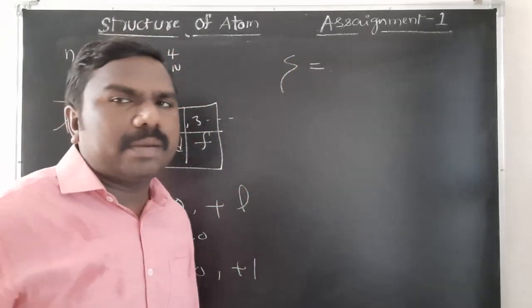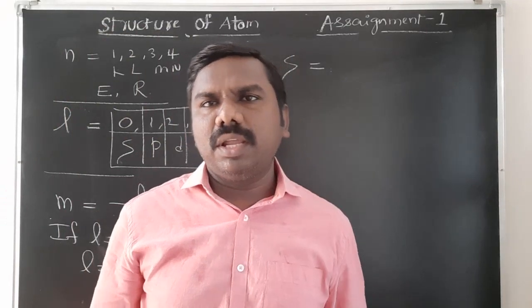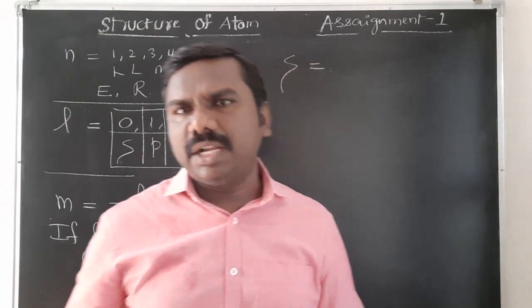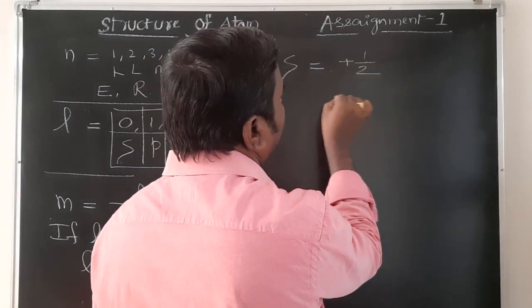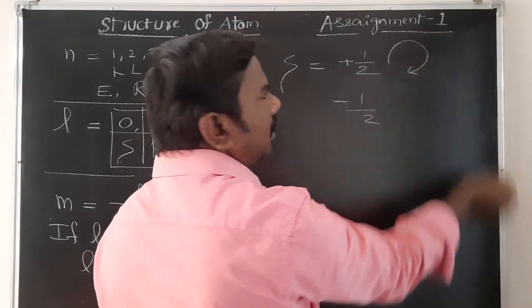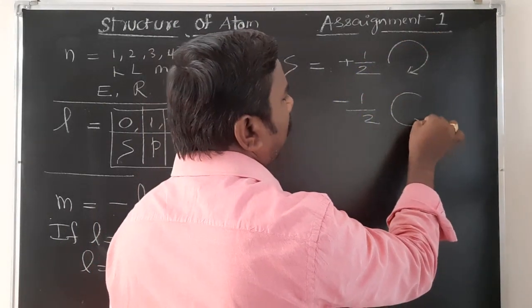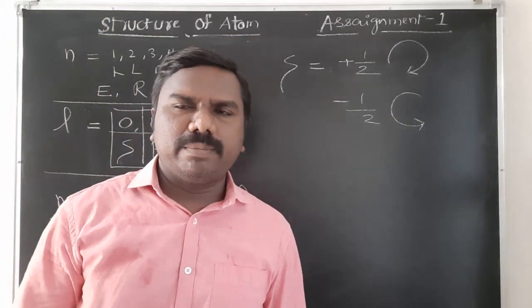Spin quantum number represents the spin of a revolving electron, clockwise or otherwise anti-clockwise. If it is clockwise, it is represented by plus half. If it is anti-clockwise, minus half. These are the quantum numbers.